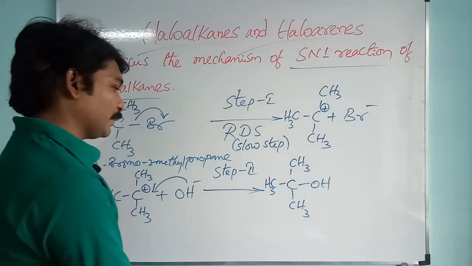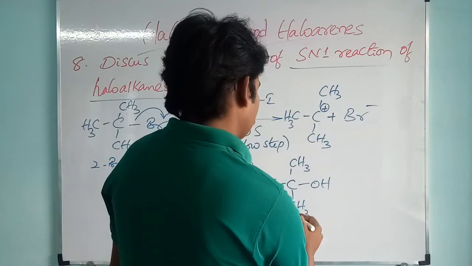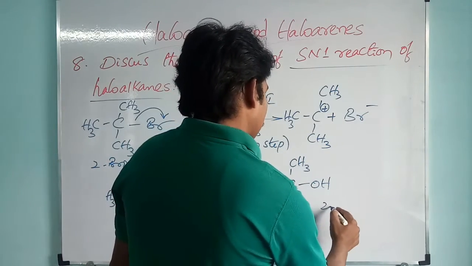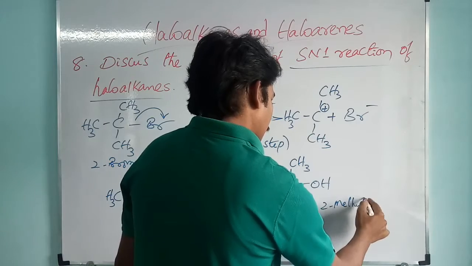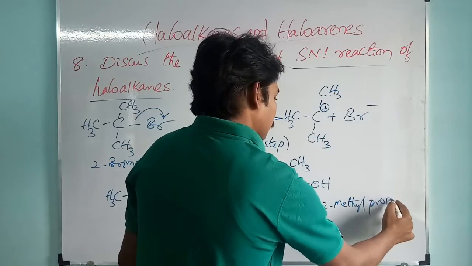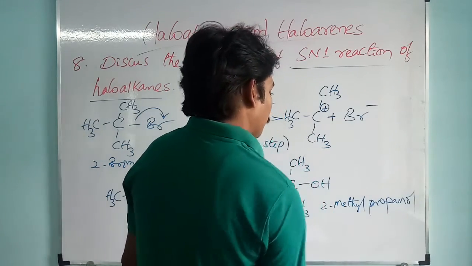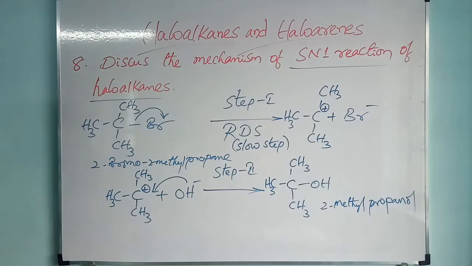What is the compound formed here? This is 2-methyl propanol.